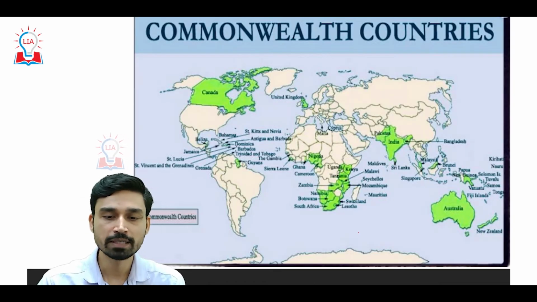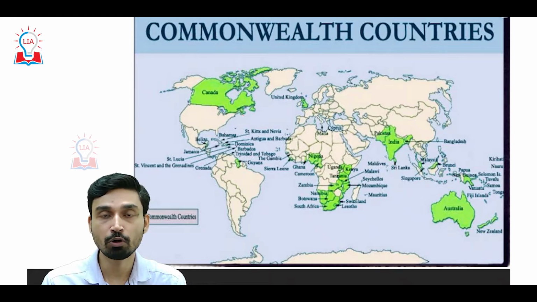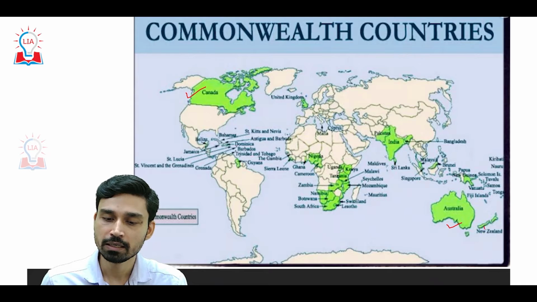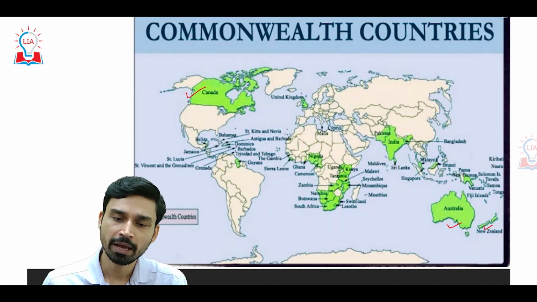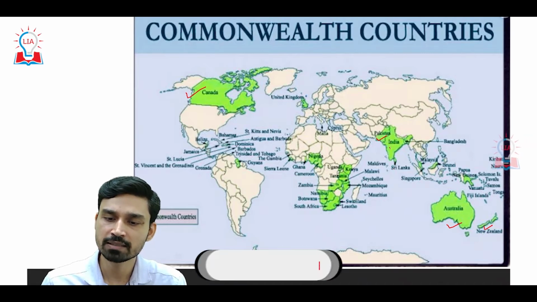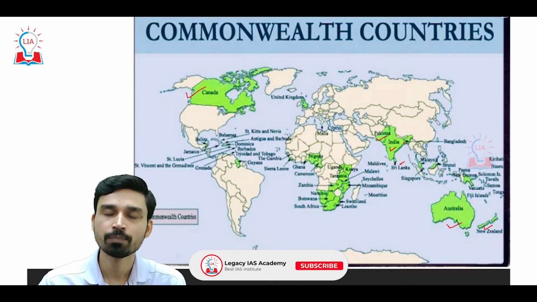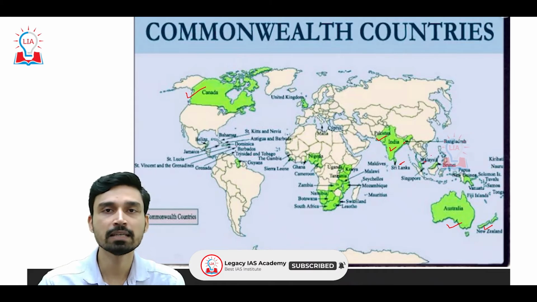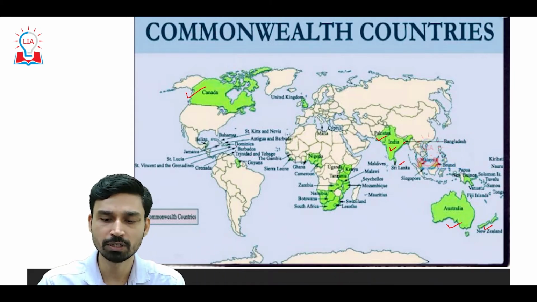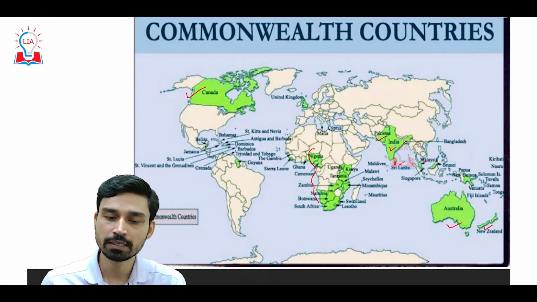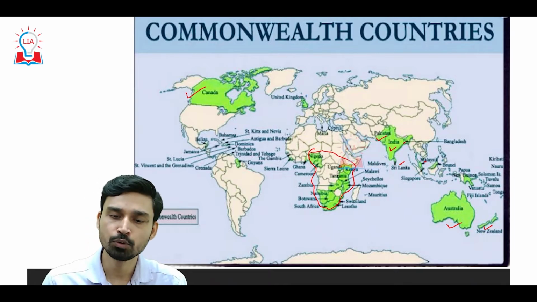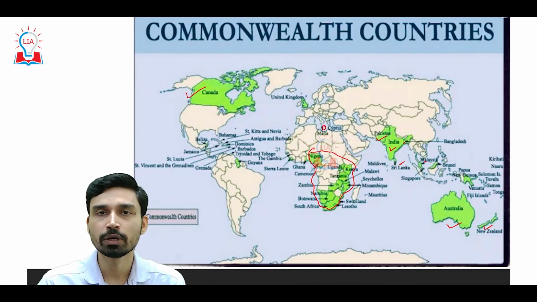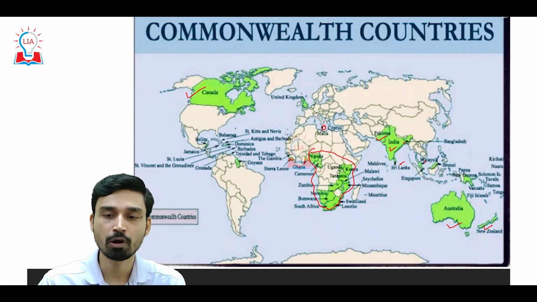If you try to understand the major countries which are members of the Commonwealth, we have Canada, which is one of the developed countries. Then we have Australia and New Zealand. These three are the main developed countries which are members of the Commonwealth. As far as Asia is concerned, we have countries such as Pakistan, India, Bangladesh, Sri Lanka, and Malaysia. These are the major Asian countries which are members of the Commonwealth of Nations. Most of the Commonwealth countries are spread over the South and East African continent, and two countries, Cyprus and one more, are situated in Europe.